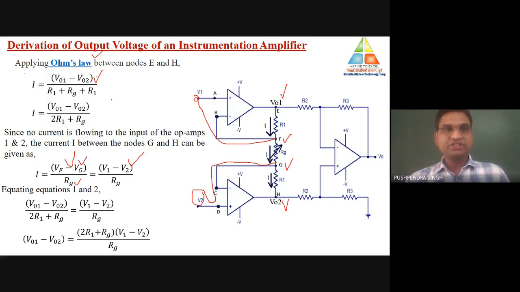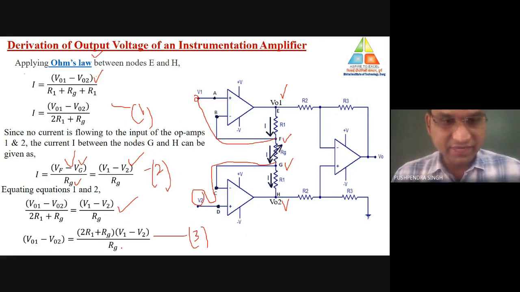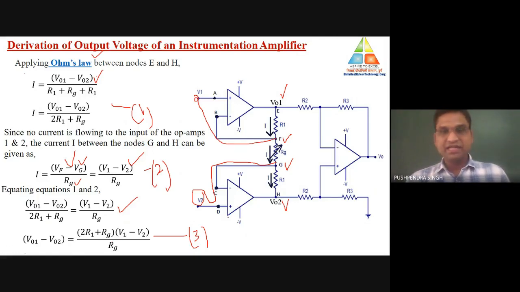Now equating equation number 1 and this equation number 2. By equating equations 1 and 2, V01 minus V02 divided by twice of R1 plus Rg is equal to V1 minus V2 divided by Rg. From there we have calculated the value of V01 minus V02. So V01 minus V02 is equal to twice of R1 plus Rg, times V1 minus V2, divided by Rg. So that is the value of V01 minus V02.